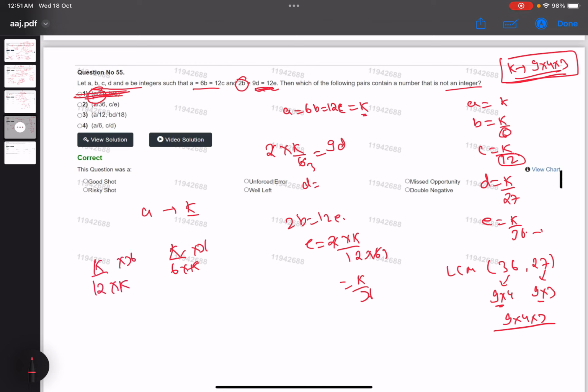Now a by 12, again this won't be a problem, and bd by 18: b value is k by 6, d is k by 27, divided by 18.